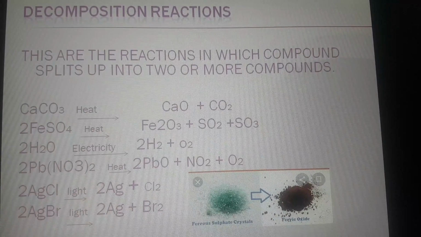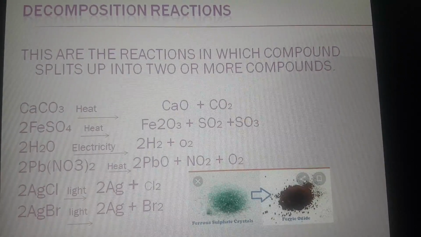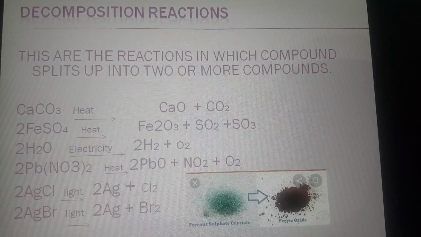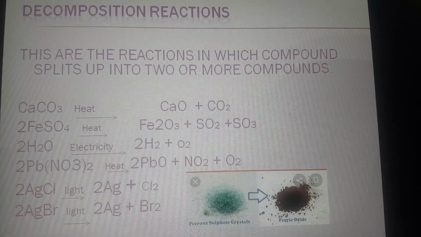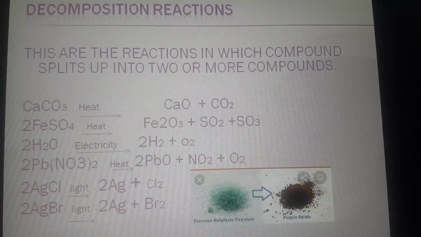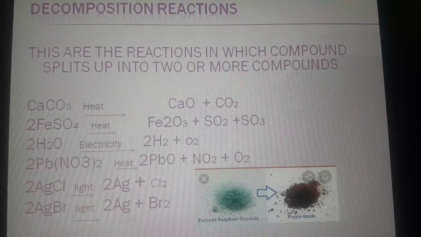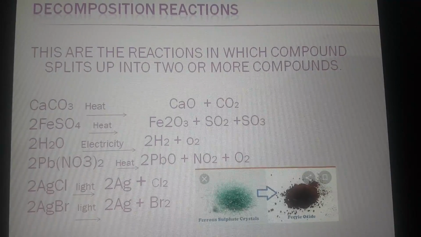The same is true for the other reaction, when silver bromide in the presence of sunlight again produces silver and bromine. Again from white color, the change to gray color takes place.